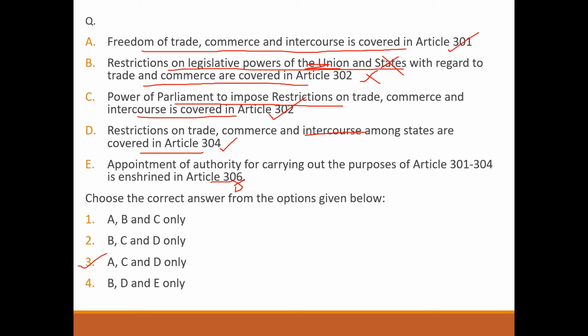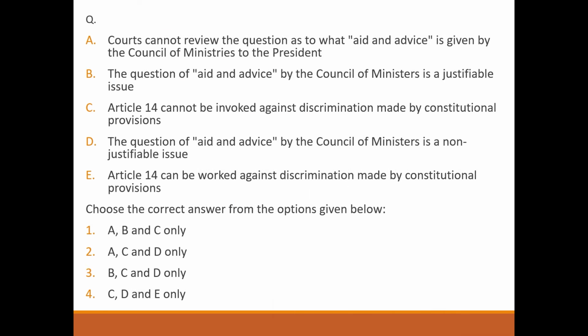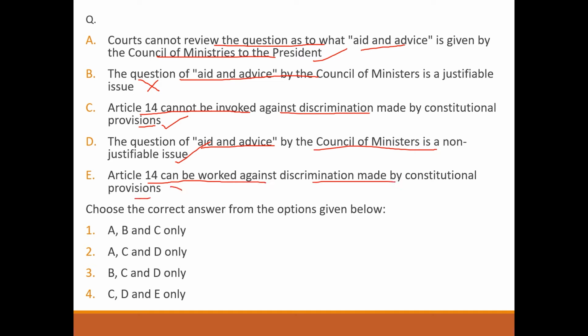Next question. Courts cannot review question as to what aid and advice is given by the Council of Ministers to the President. Correct. The question of aid and advice by the Council of Ministers is a justiciable issue. Wrong. The question of aid and advice by the Council of Ministers is a non-justiciable issue. Correct. Article 14 can be invoked against discrimination made by the constitutional provisions. Wrong. So answer will be option number 2.